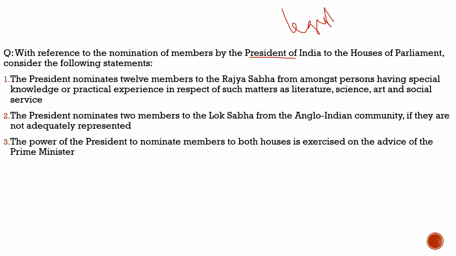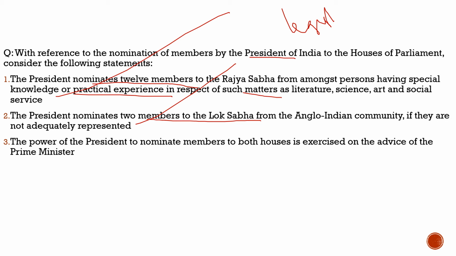The question says, with reference to the nomination of members by the President of India to the Houses of the Parliament, consider the following statements. First statement: the President nominates 12 members to the Rajya Sabha from amongst persons having special knowledge or practical experience in respect of such matters as literature, science, art, and social services. 100% correct. President nominates 12 members to the Rajya Sabha. Second statement: the President nominates 2 members to the Lok Sabha from the Anglo-Indian community if they are not adequately represented. 100% correct. But here is a catch.